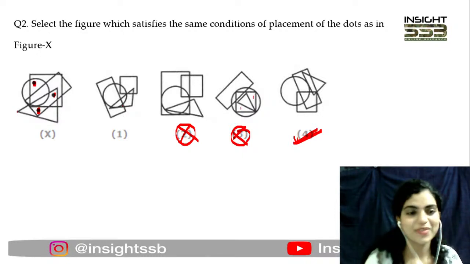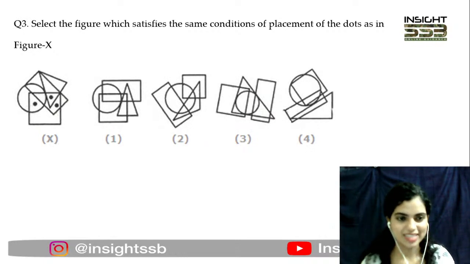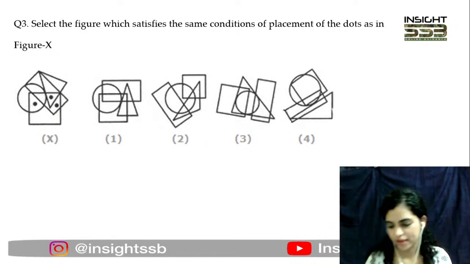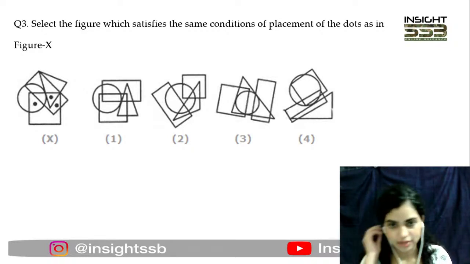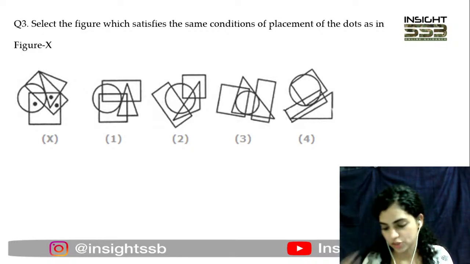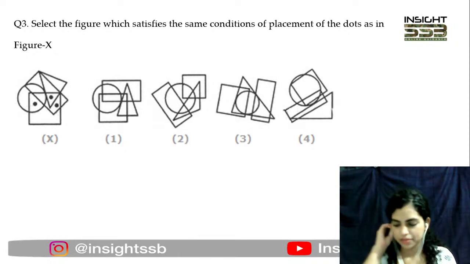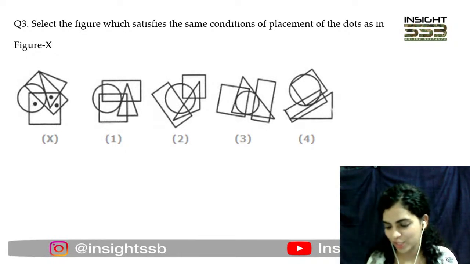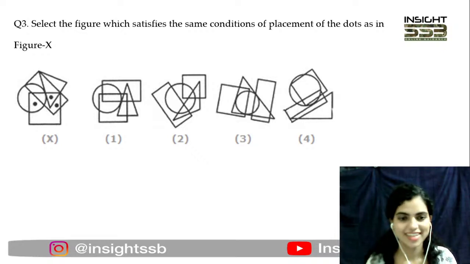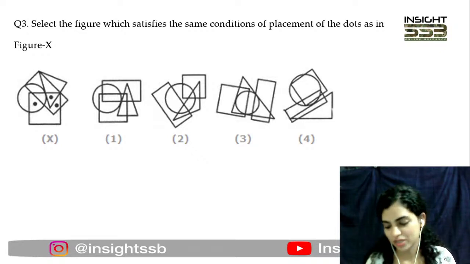Okay, so moving to another question, number 3. I've given you the figure, 3 dots. Identify which particular figure will satisfy these conditions. Quickly tell me the answer. बाकी की बातें बाद में. Solve the question first. ठीक है. Question number 3. Come on, come up with the answer here.